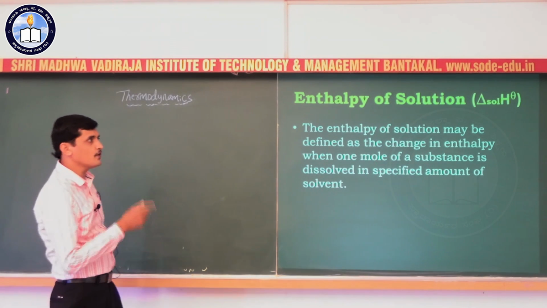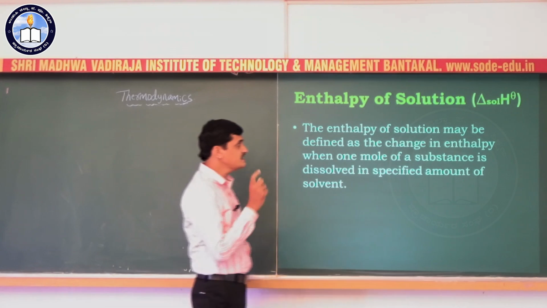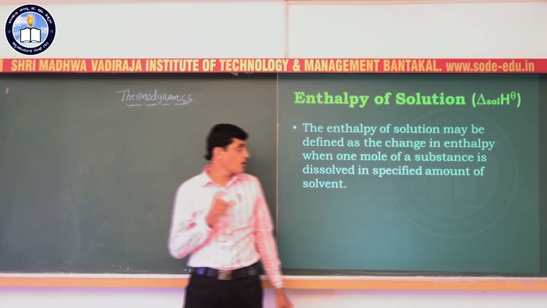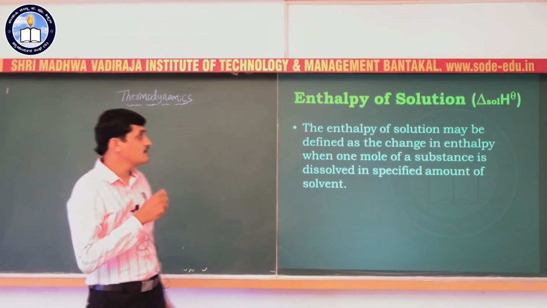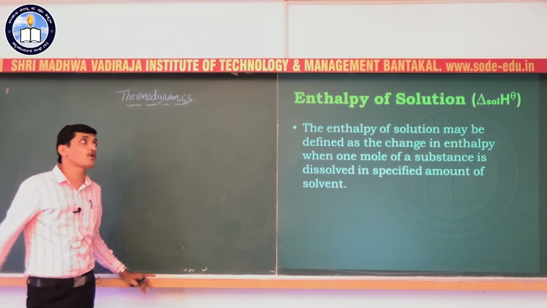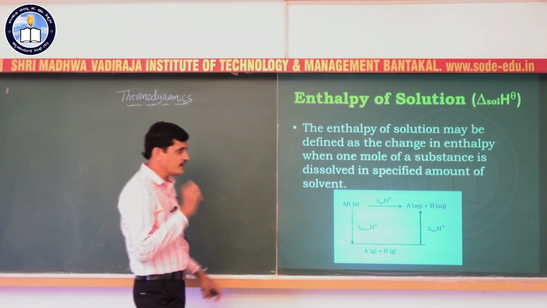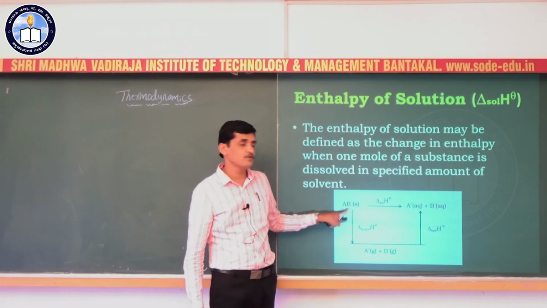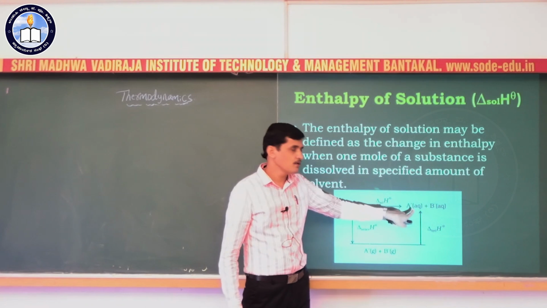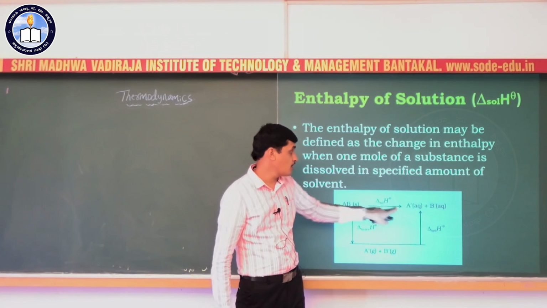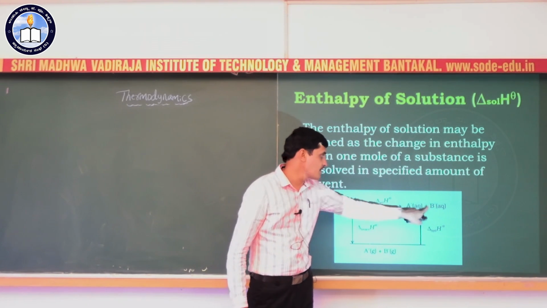So the enthalpy of solution may be defined as the change in enthalpy when 1 mole of a substance is dissolved in a specified amount of solvent. Here, the enthalpy of solution can be found indirectly. Say AB is a solid; if it is dissolved in a solvent, it dissociates into its ions.